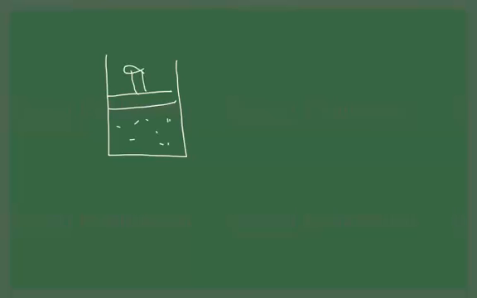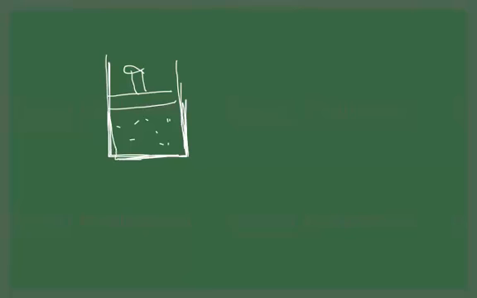For example, we have a cylinder with a piston, and inside the cylinder we have a gas. So all these walls are fixed.